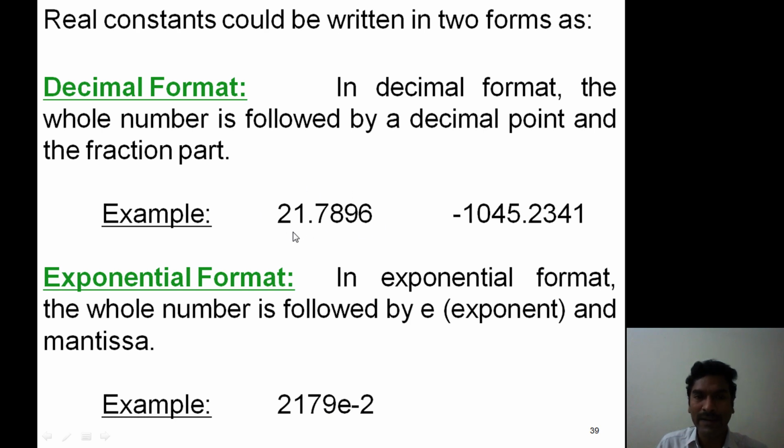Now observe this decimal format. Here the decimal point is available at this stage. Now we are shifting this decimal point towards the right hand side and we consider two decimal places. Now it shifts to 78, 2 digits after the decimal point. Here the third digit is above 5, hence we add 1 to the previous digit. Now it becomes 2179e-2. Okay.